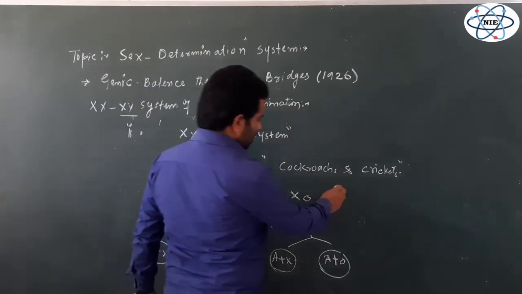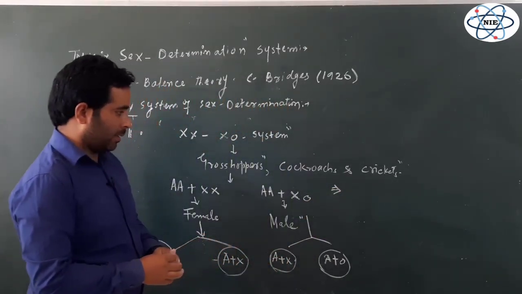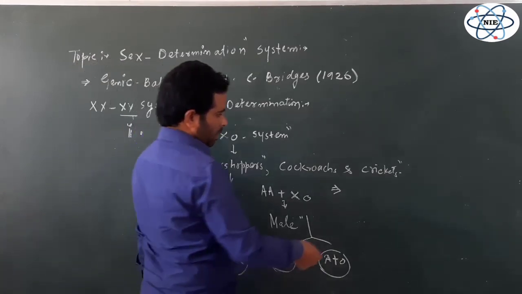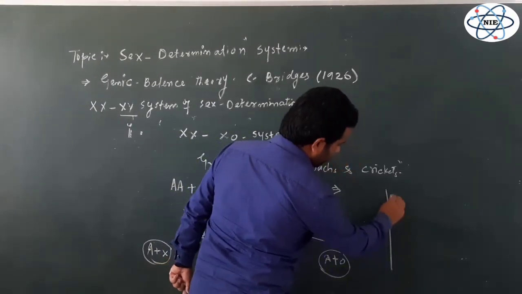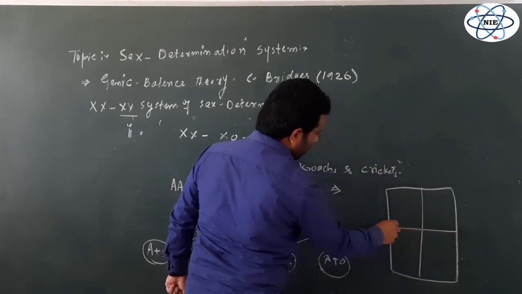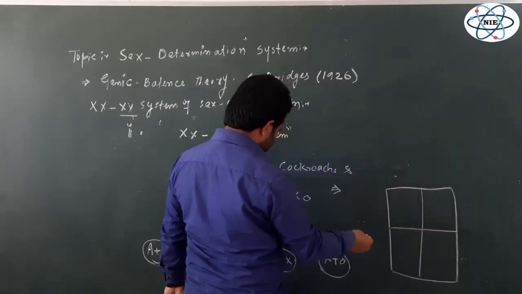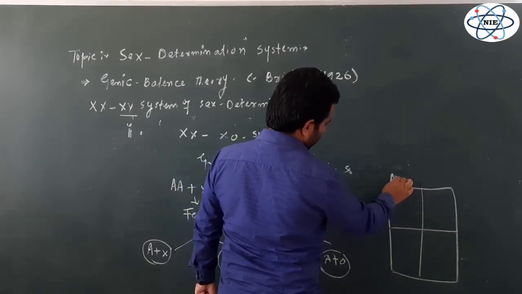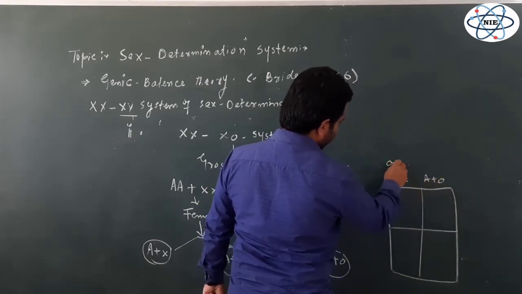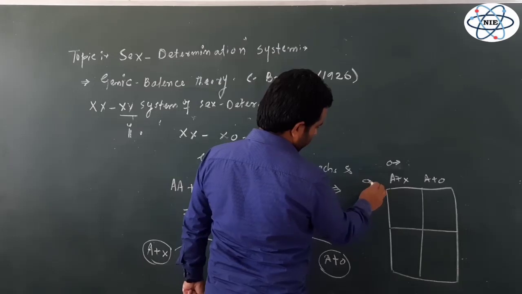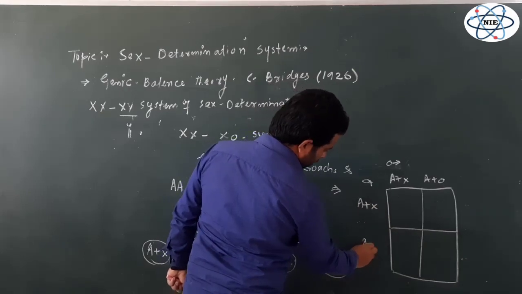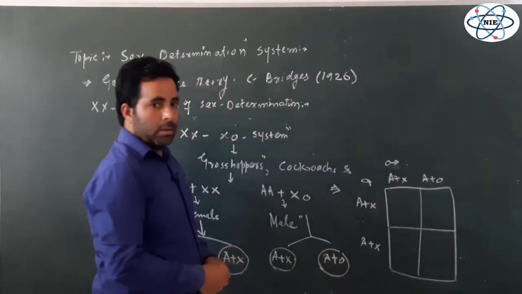Now again the sex is determined at the time of fertilization. Sex is decided at the time of fertilization. So we need to cross them, and in order to cross them we simply plot again a Punnett square, and in this Punnett square here we will place the male gametes. So the male gametes are A plus X and A plus 0. From this side we have the female gametes. So we have the similar type of female gametes, A plus X and A plus X. So let's cross these.